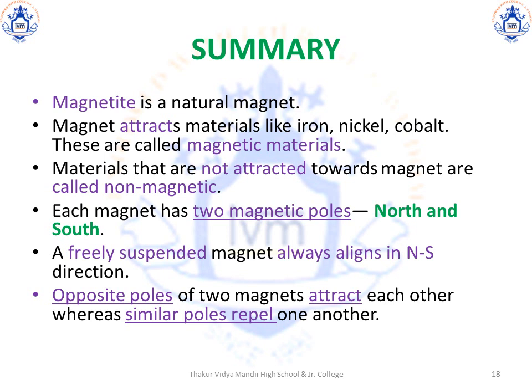Materials that do not get attracted by magnets are called non-magnetic materials. Each magnet has two magnetic poles, a north and a south. This is a very common property of every magnet. Another property displayed by each magnet is, when a magnet is freely suspended, it always aligns itself in a north-south